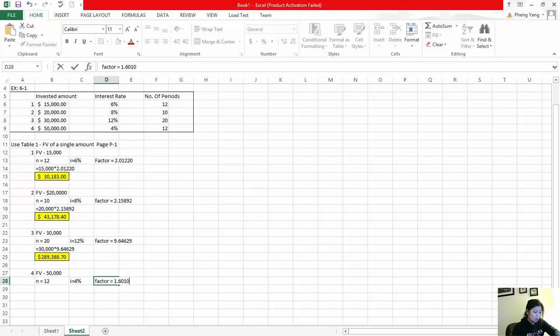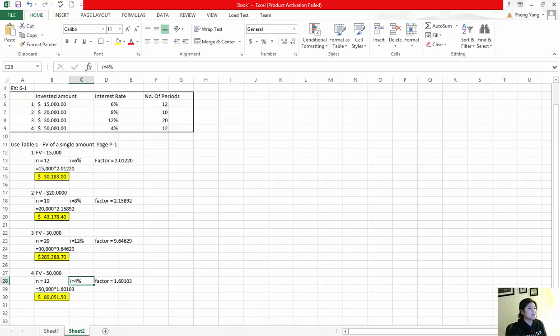So my formula is going to be 50,000 times 1.60103. And if I calculate that, my present value of 50,000 invested for 12 periods at 4%, I will have $80,051.51 after 12 periods if I invest $50,000 and it was compounding 4% interest.